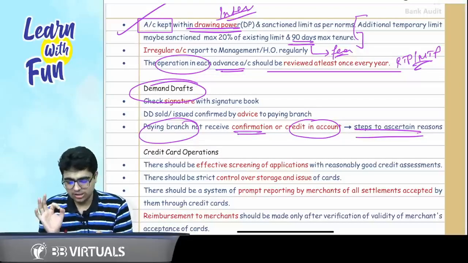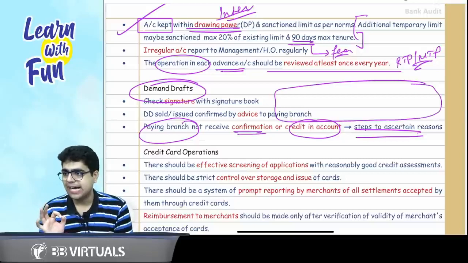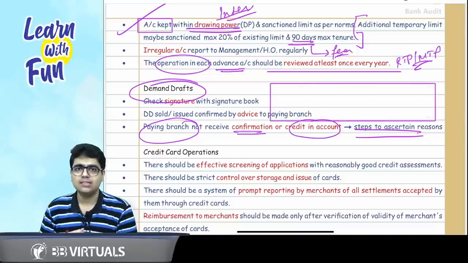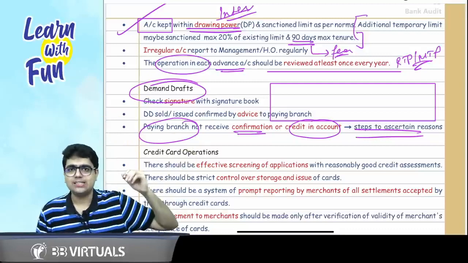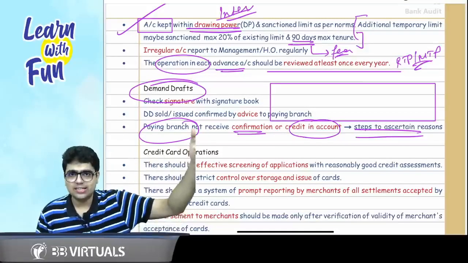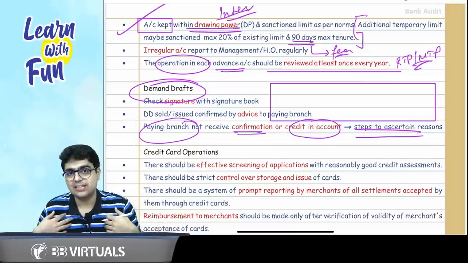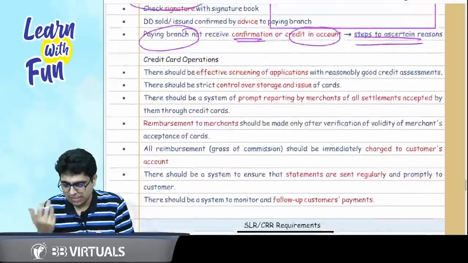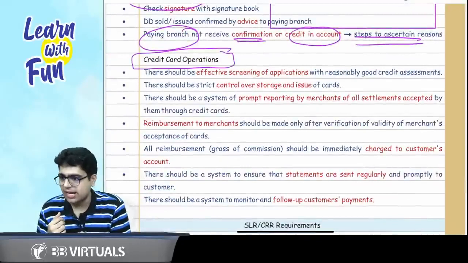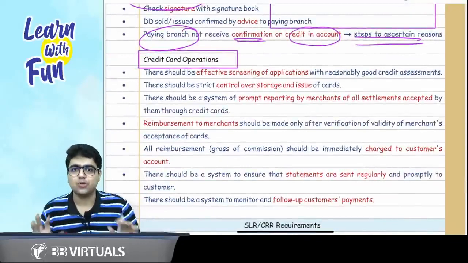So please make sure you are referring to that diagram that we made in the class, that I go to the branch, get the demand draft, give it to ICI. Okay? ICI's account gets credited, my account gets debited. So these are the points that you need to remember. Next point, credit card operations. And after credit card operations, we'll take a 2 minutes break.